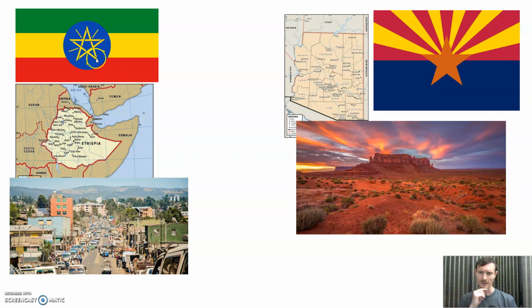Okay, this is Ethiopia. It's a country in East Africa. So this is the Arabian Peninsula here. This is Egypt, where my cursor is, and here's the Sahara. And then here's the Middle East up here. Ethiopia and Arizona, which I hopefully don't have to explain. Okay, which one has more people, do you think?